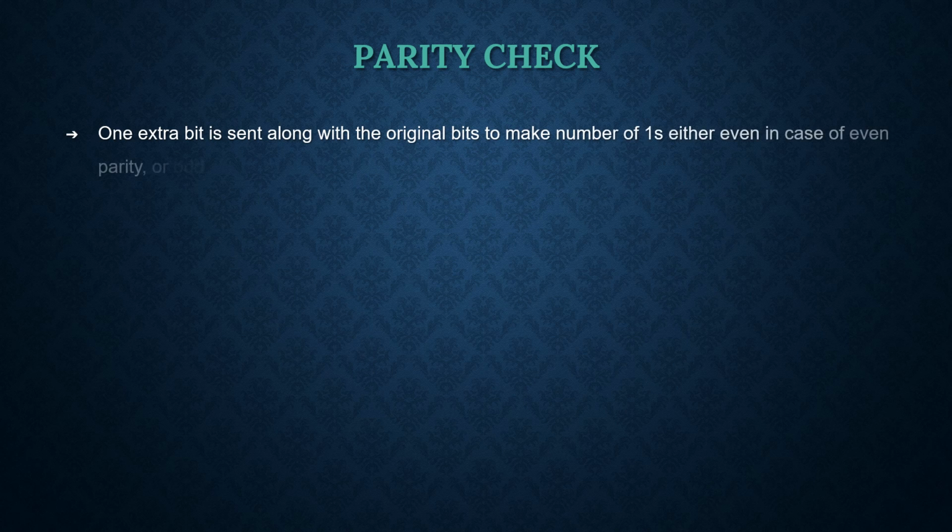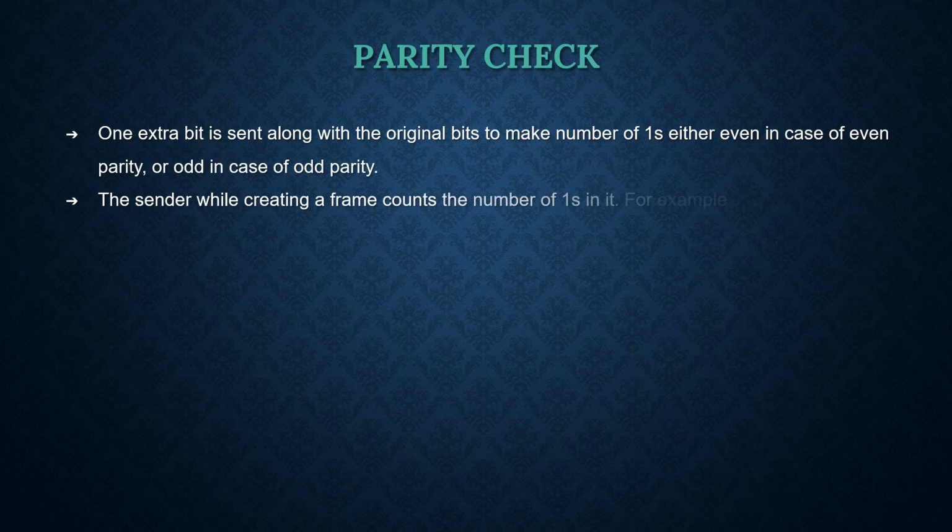The third topic of this unit is parity check. One extra bit is sent along with the original bits to make number of ones either even in case of even parity or odd in case of odd parity.